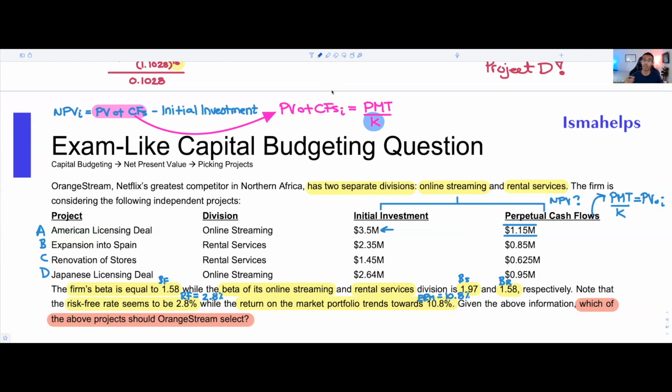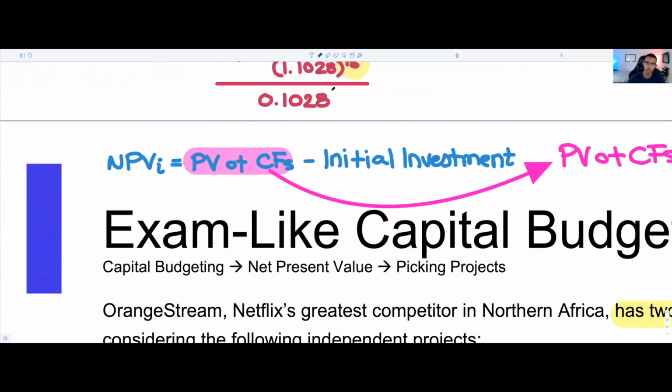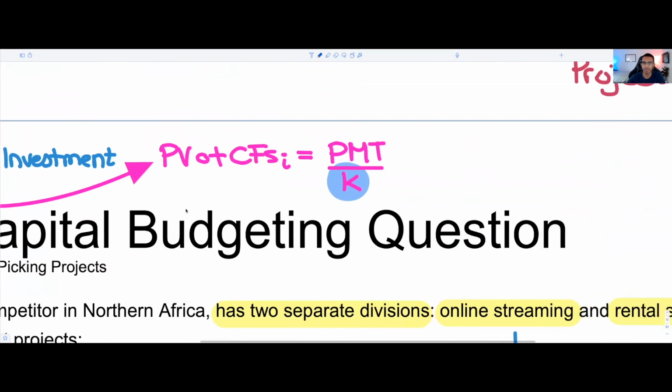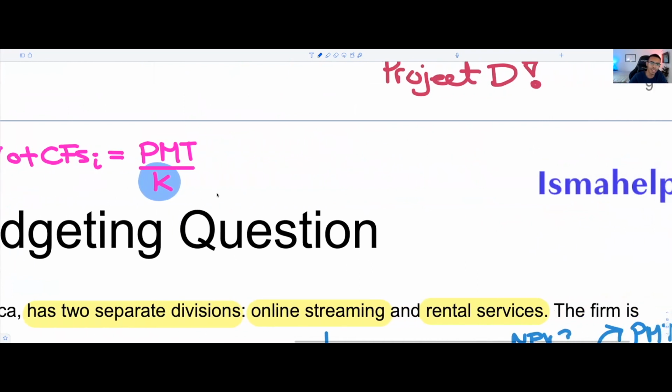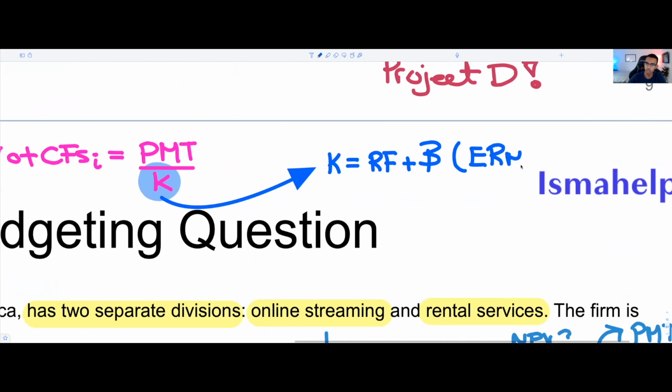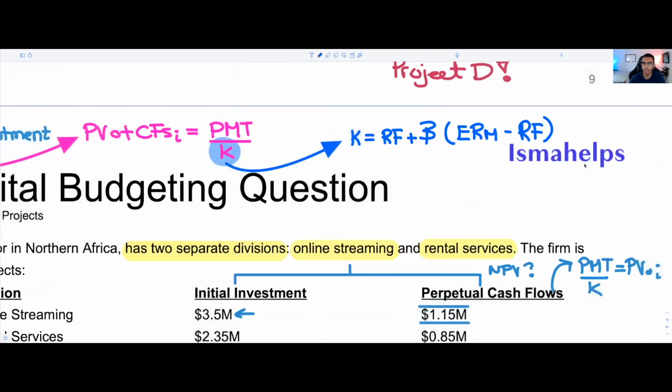The third formula that we're going to need to run through will be the CAPM formula. Okay, so once again, I'm sorry that I have to zoom in and write the formulas. If this is too easy, you could skip ahead. Don't you worry. We're going to write down the formula for CAPM, because that's going to be the last set of tools that we need here. So K is going to be equal to the risk-free rate plus beta times the market risk premium, ERM minus RF. Okay, so that's as easy as it is.